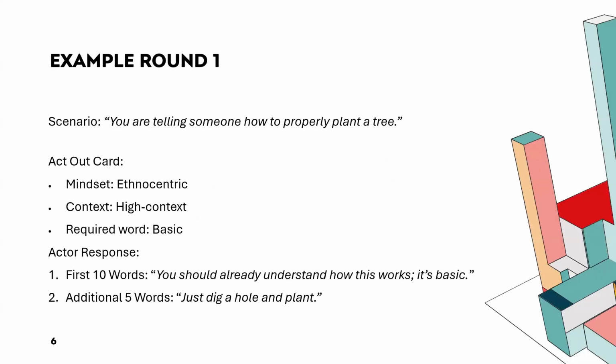So this is an example that ChatGPT generated from our discussion. As you can see, the actor's response is clearly ethnocentric. They assert that the way to plant a tree is basic and obvious, and that an alternative way of planting a tree is not relevant.